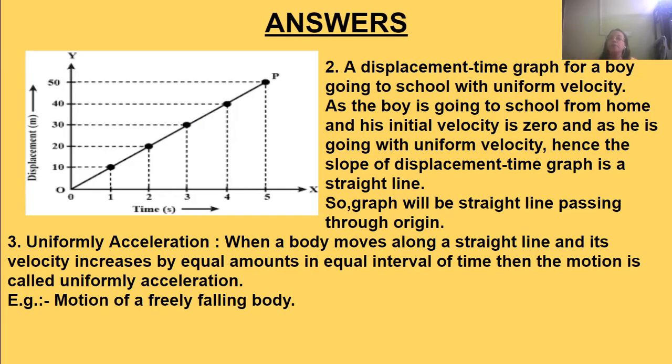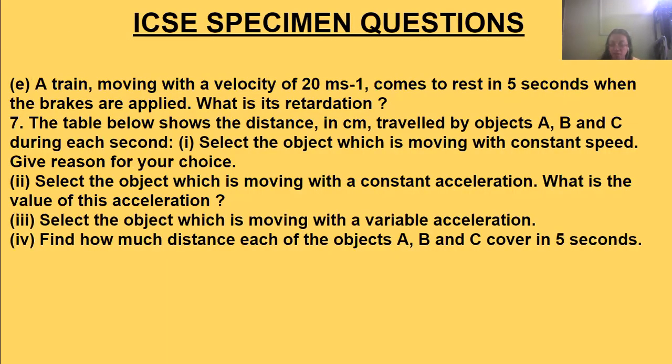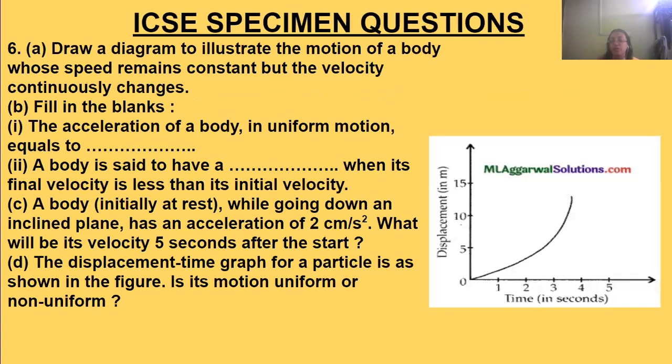For example, the motion of a freely falling body. If a body is falling freely from the top and reaching the ground, then it has uniform acceleration, because its velocity is changing uniformly with respect to equal intervals of time.